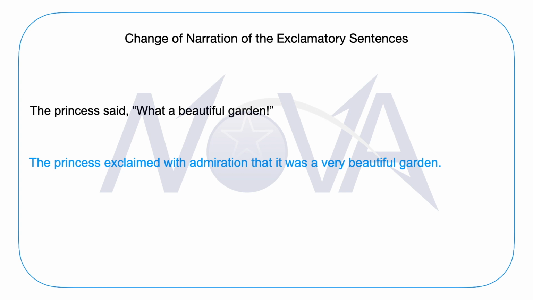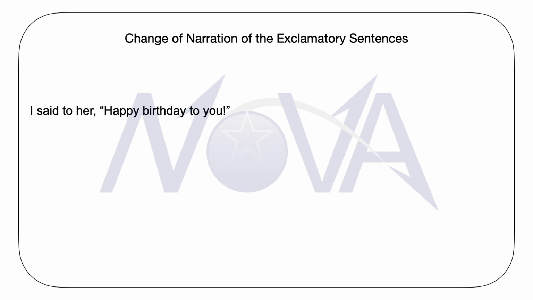Just two, three more sentences from this category of exclamatory sentences to further clarify your concepts of change of narration related to this category. One sentence is, I said to her, "Happy birthday to you!"